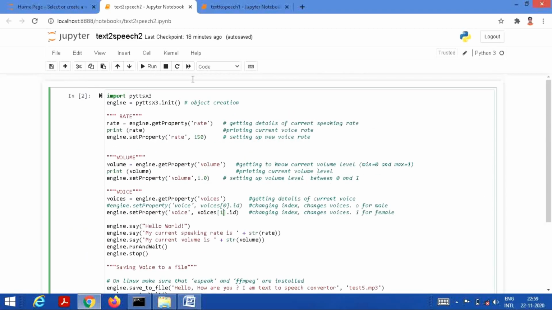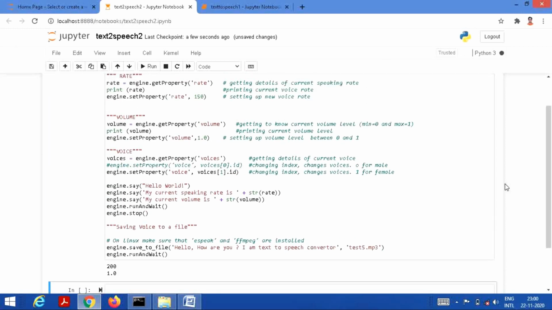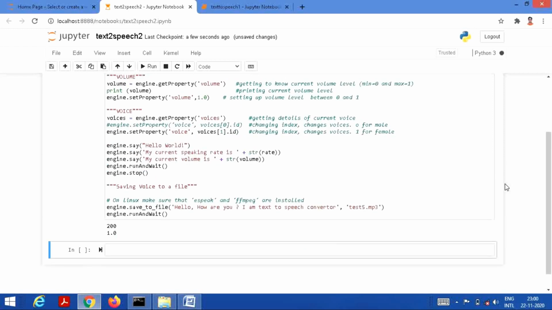So let's save this code and run this code. Hello world. My current speaking rate is 200. My current volume is 1.0. Alright, so we heard that the engine said my current speaking rate is 200 and my current volume is 1.0, and we have also written here to save this text into speech format.